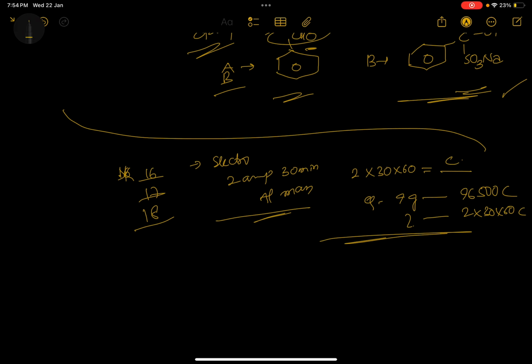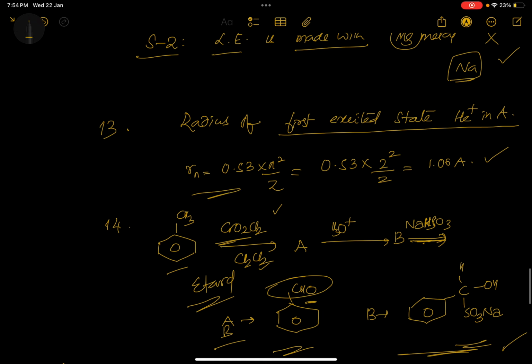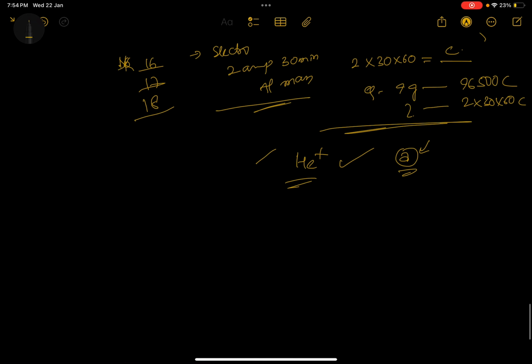Radius of first excited state of helium plus. Okay, now this is again an easy question only. And he mentioned for hydrogen, he mentioned the radius as A, and he is asking, that is again a simple formula like we were doing here. This is the formula.